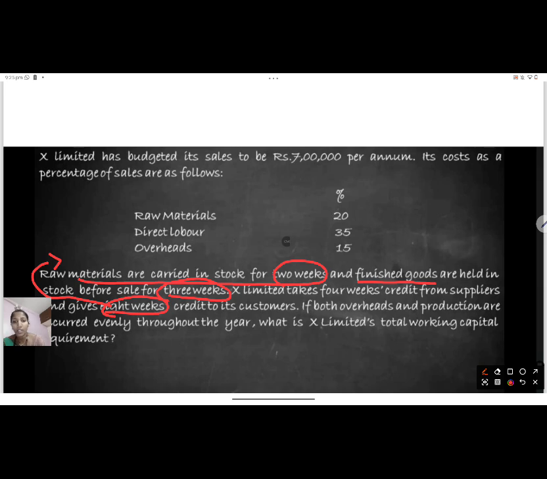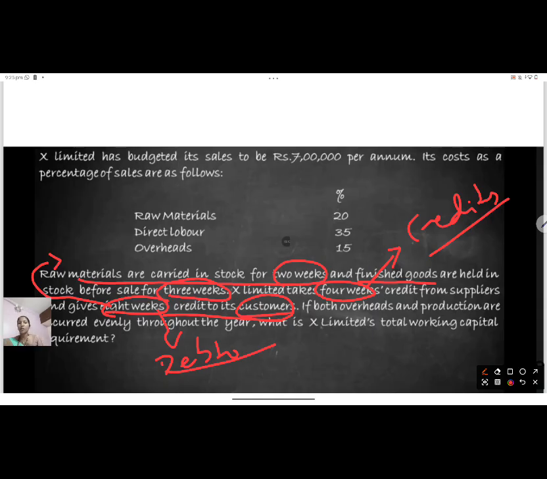So X Limited takes 4 weeks credit from the suppliers and gives 8 weeks credit to its customers. So 8 weeks credit to the customers means it is forming as debtors. That will be your debtors. And 4 weeks from your suppliers means that will be your creditors. So 8 weeks will form your debtors and the 4 weeks will be your creditors.